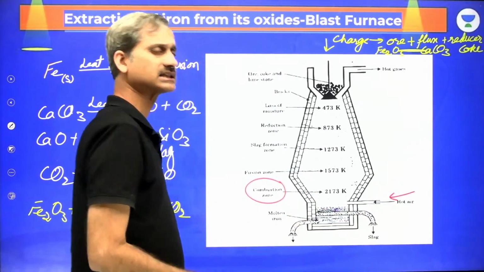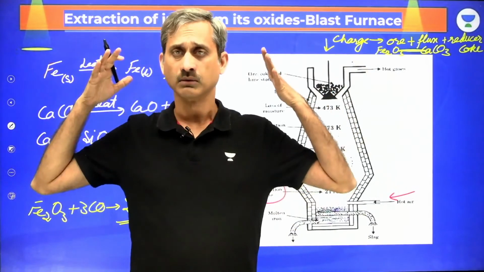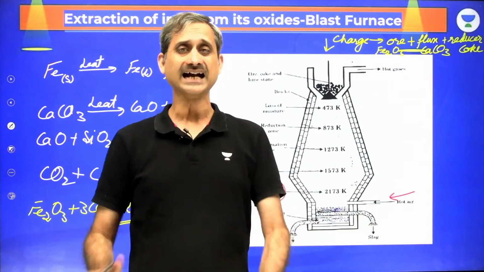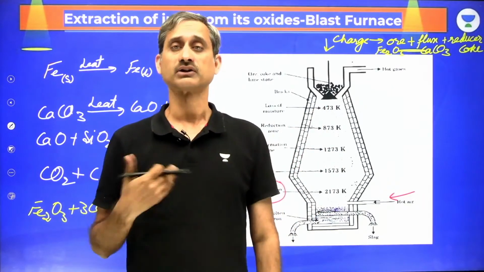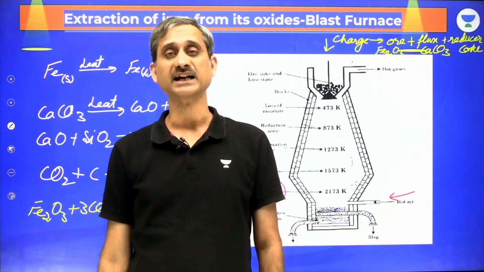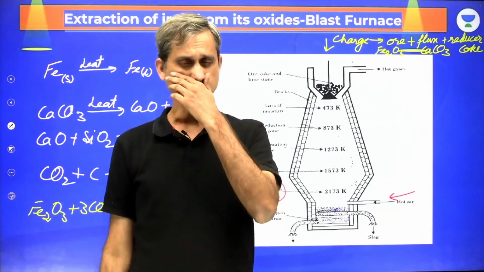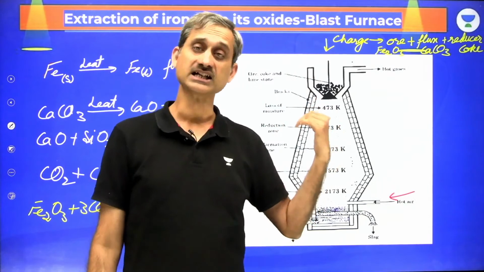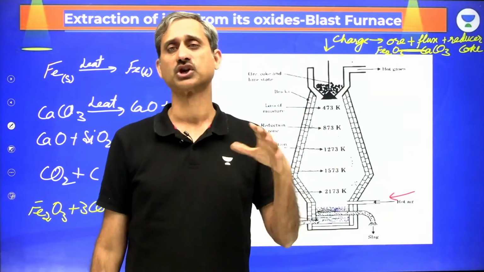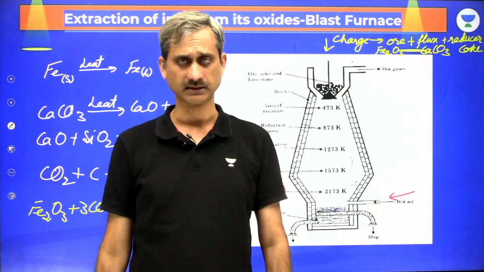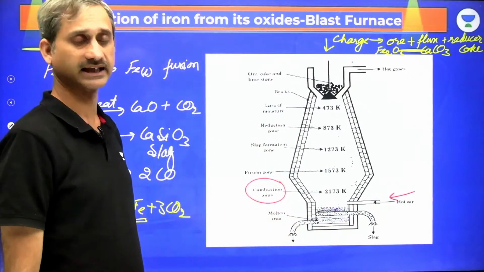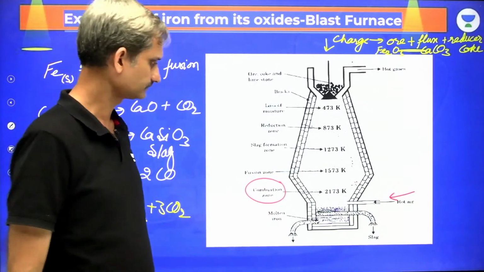The molten iron is placed in huge molds made up of clay and sand, and these molds create what we know as pig iron. Now pig iron has about 4% of carbon present in it. The carbon which we have added is more than the carbon required for the entire reaction, so we have a bit extra carbon. So this pig iron contains more carbon.